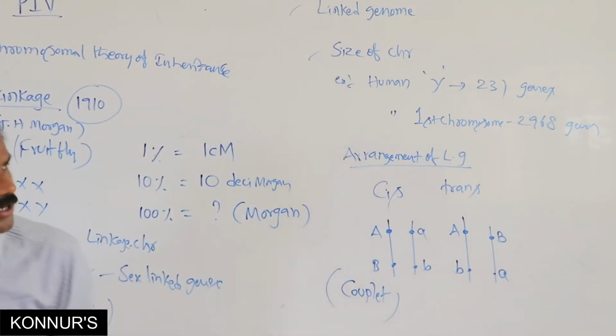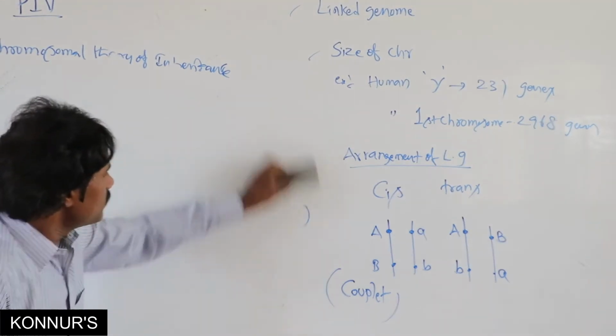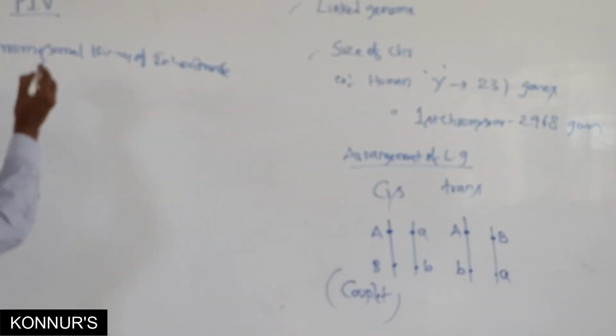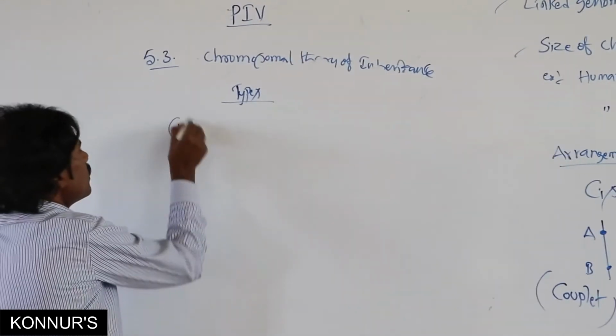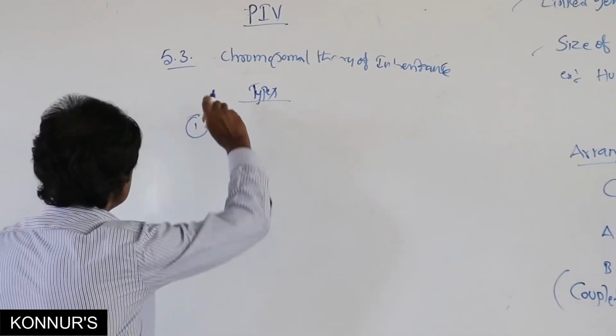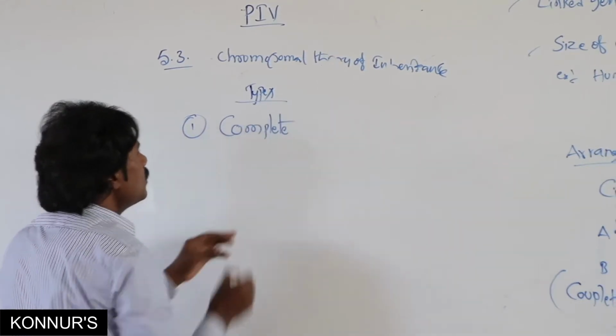Then how many types of linked genes are present? Normally two types are present: complete as well as incomplete linked genes.